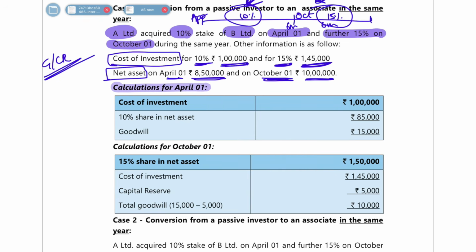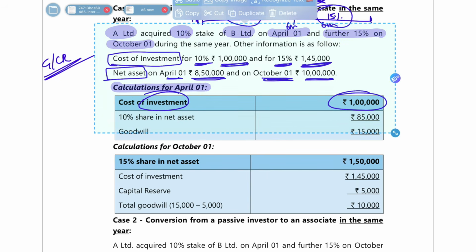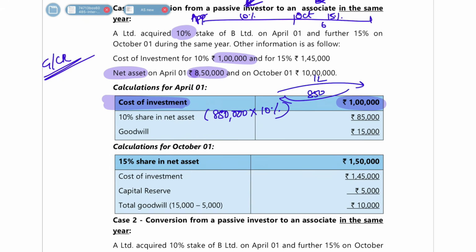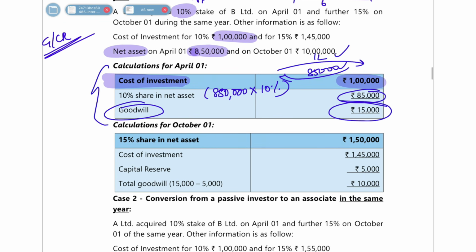So calculations for April 1 you will do. On April 1, what happened? You invested 1 lakh rupees. That was your cost of investment. Let's take this out so it's easier for us. So on 1st April, you acquired 10%. You paid 1 lakh rupees to get it. So cost of investment was 1 lakh rupees. And then you got a share in net assets of 8,50,000, which was the total net assets. In that 8,50,000, you got a share of 10%. So you paid 1 lakh, you got a share of 85,000 in it. So you paid more and got less. Why did you pay more? To get some goodwill. So goodwill will be 15,000 rupees. This is how you normally find out.